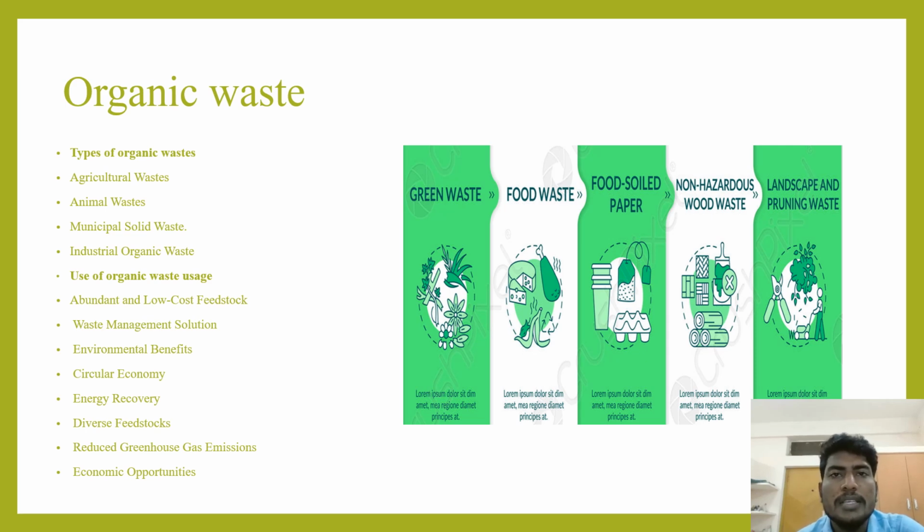All these types of organic waste together can be used in biofuel production for making biofuels on a large scale, and give a lot of advantage to society.